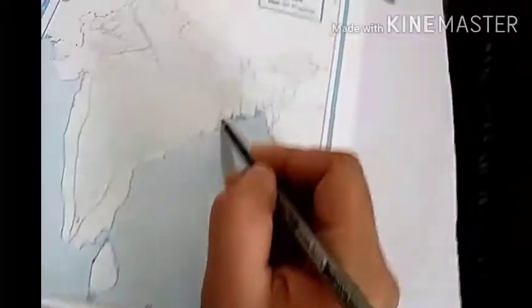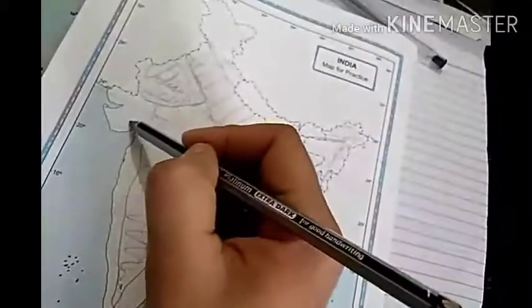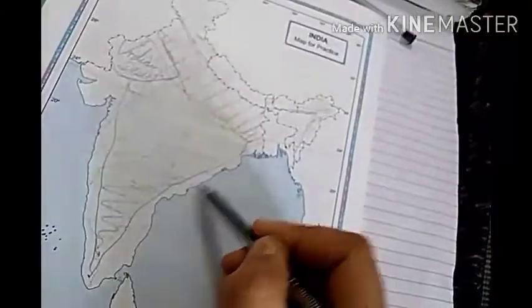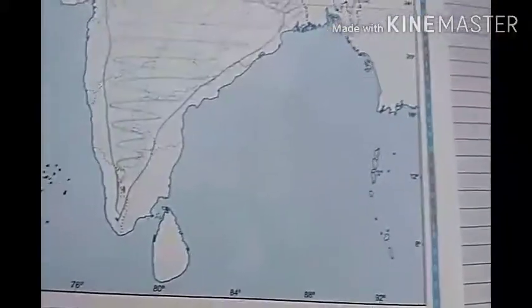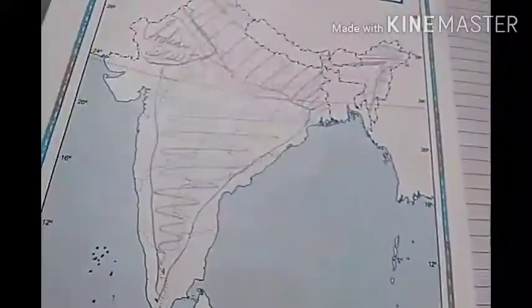Here you can see these regions are known as the coastal plains. And the sixth one, island groups, Andaman and Nicobar Island, and this is Lakshadweep. These are the 6 physical features of India.